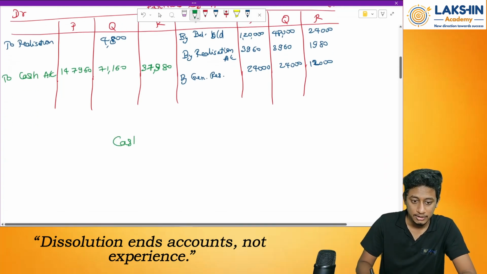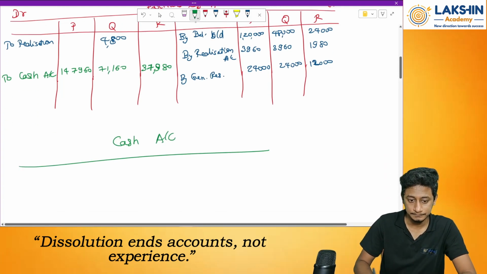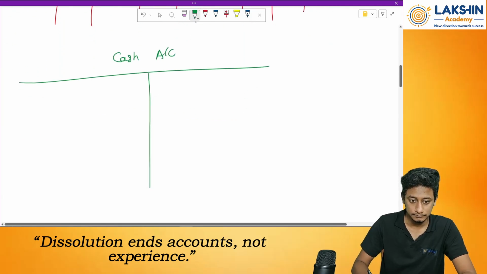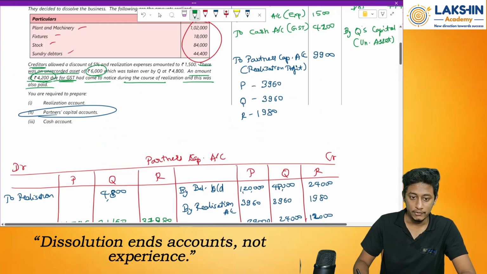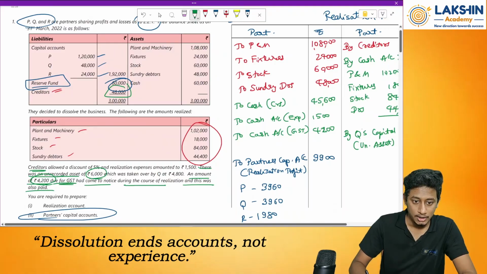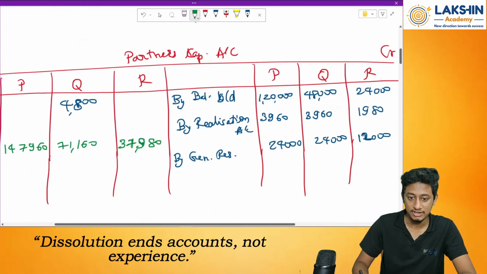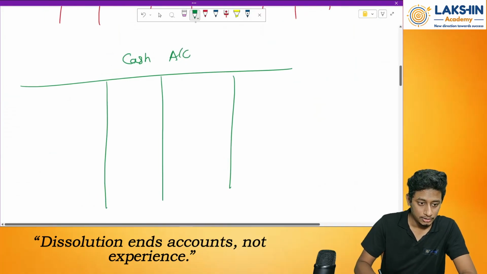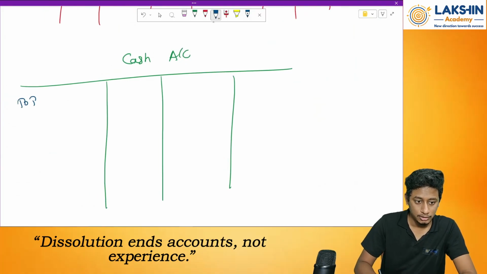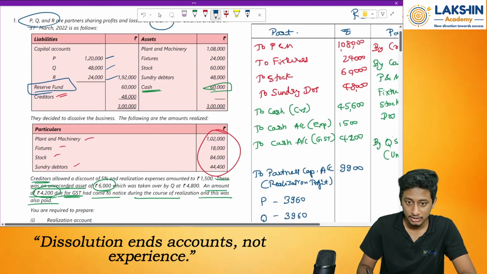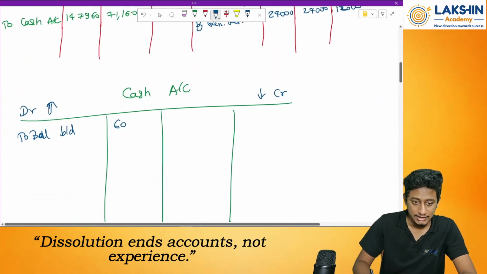Now let's prepare cash account. First of all, opening balance of cash is what? Over here, cash opening balance rupees 60,000. So to balance brought down, debit, credit, increase, decrease, to balance brought down. Rupees how much? 60,000. 60,000 is the opening balance.